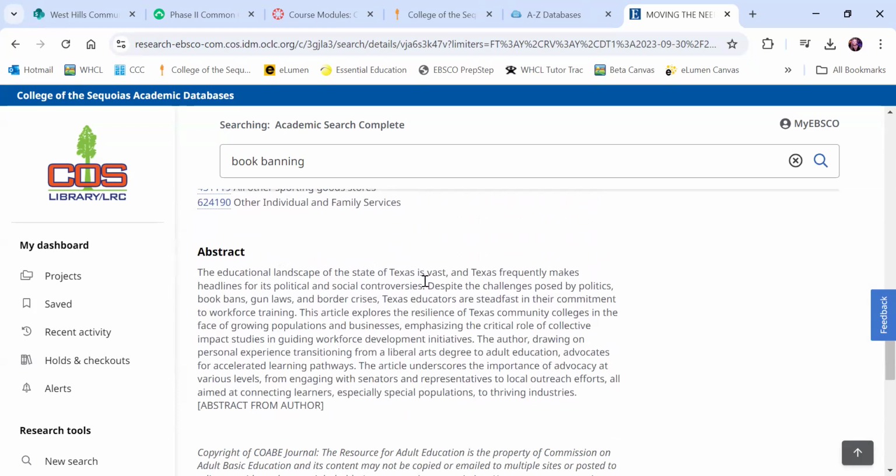An abstract is just a summary of the article that will help you know whether or not this is going to help you. So if we were to read over this and think, oh yeah, they mentioned book bans right here, right? So if we're doing something on book bans, we know this article will help us.